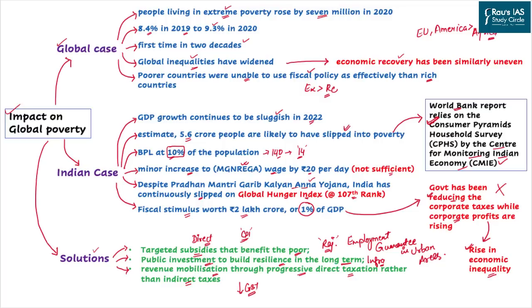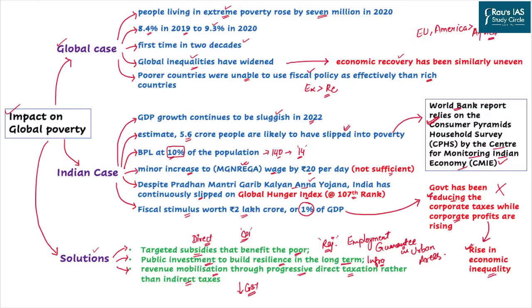If we talk about the global cases, the report has highlighted major numbers. According to the report, over 7 million people fell into the trap of extreme poverty. Now, extreme poverty is the one where a person does not have direct access to even the most basic needs such as water, food, and even clothing and shelter. Around 8% in 2019 were the people who belonged to the extreme poverty, and now they are around 9.3%. It is the first time that the overall extreme poverty at the global level has increased in the past 2 decades. Even the global inequality has widened.